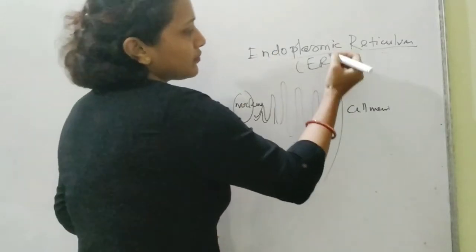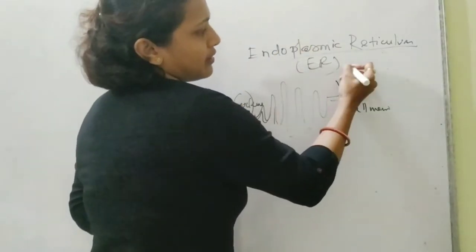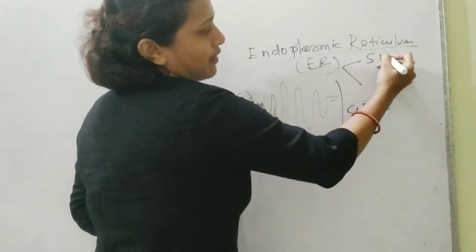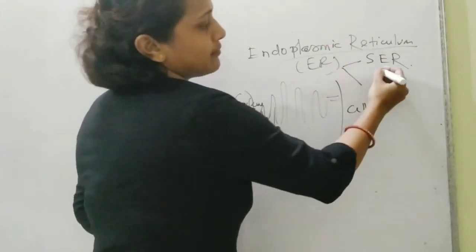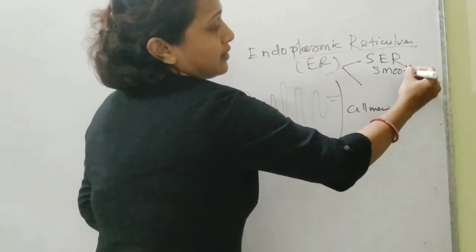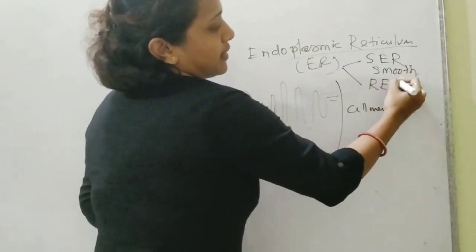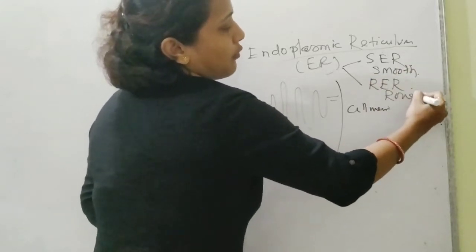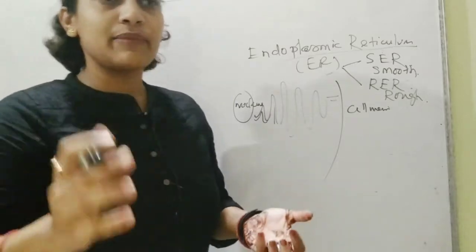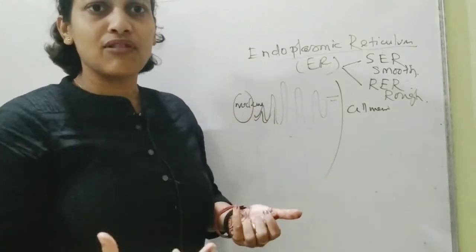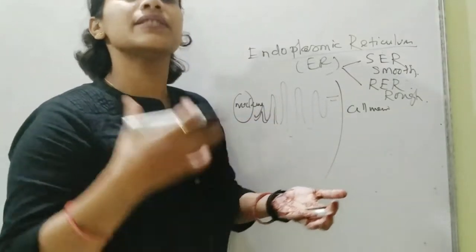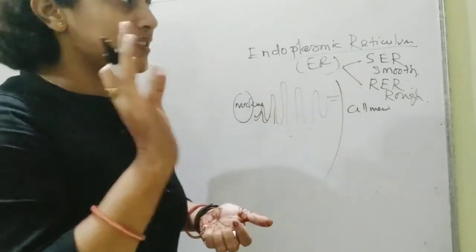Now coming to the endoplasmic reticulum types, it is of two types. One is the smooth endoplasmic reticulum, I'm writing it down, it's better. Another one is the rough endoplasmic reticulum. Rough. Now what is the smooth and rough all about? Rough means there is something present on top of it that gives it a rough appearance? Yes. If you think like that, then it's yes.